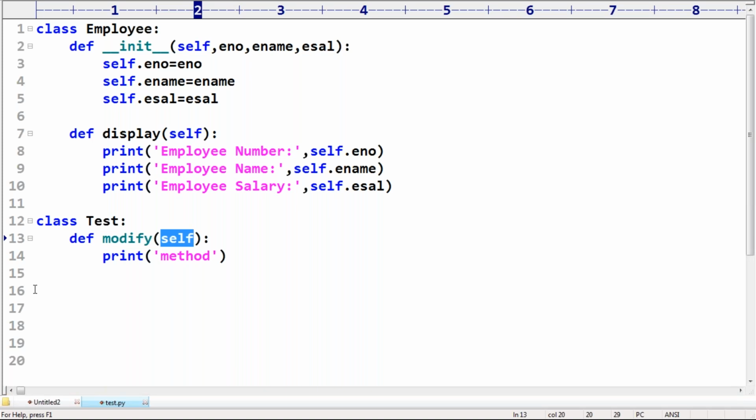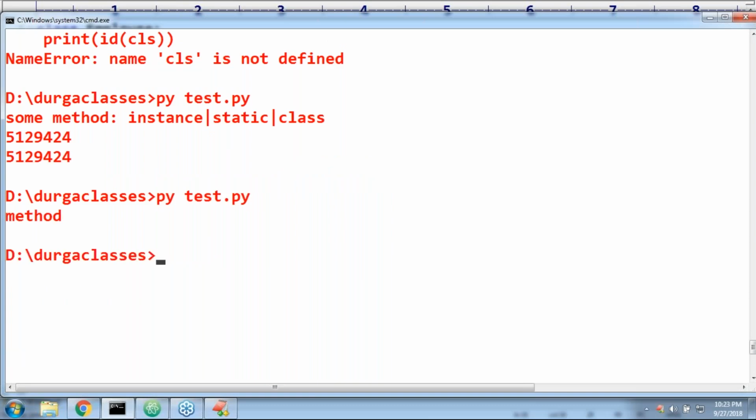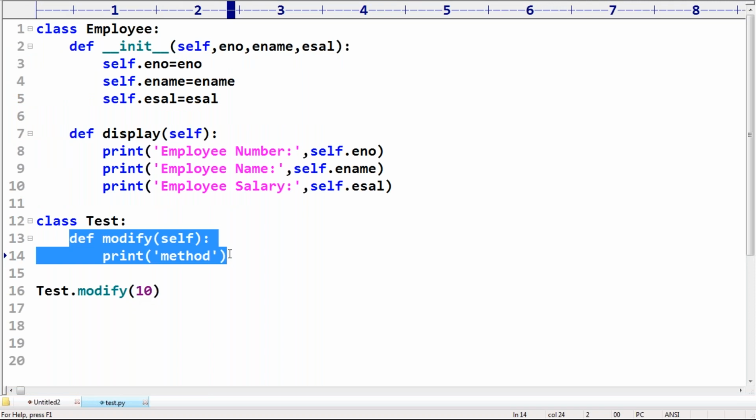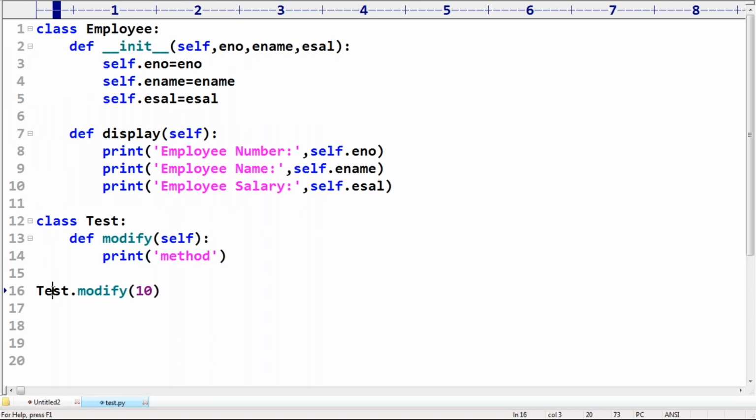No, even for static it is valid. Test.modify is expecting some variable, sir. It's expecting some variable, 10. Is it going to work or not? Yes, perfect. Now, can you please tell, is it an instance method or a static method? Static method. Suppose I call t.modify, where t is equal to Test. Now is it an instance method or a static method? Don't get confused. Now it will become an instance method. Perfect.